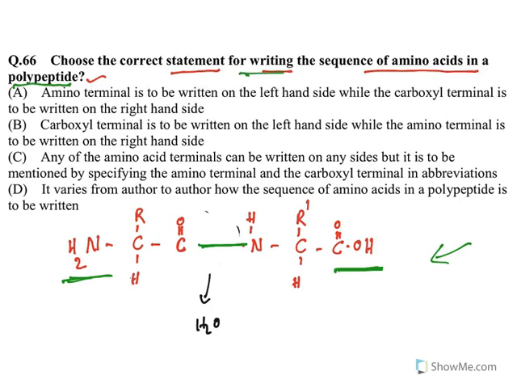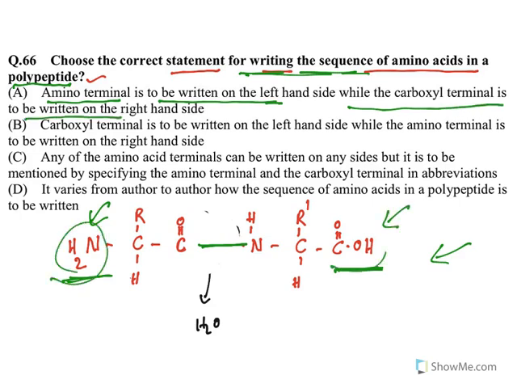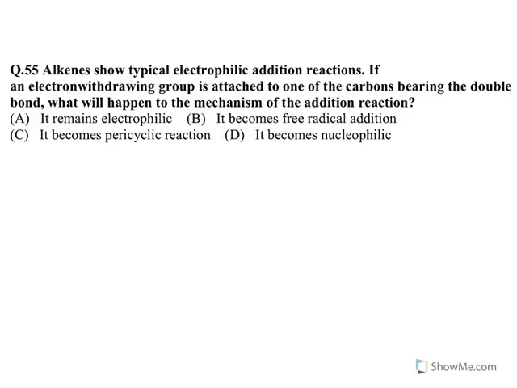Choose the correct statement for writing the sequence of amino acids. The amino terminal is to be written on the left hand side like this, while the carboxylic terminal is to be written on the right hand side like this. This is the standard writing pattern, and option A is the correct answer. Remember all these things, they are very important. Moving to the next one.